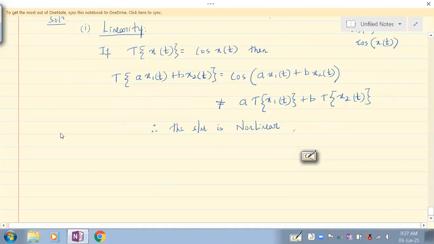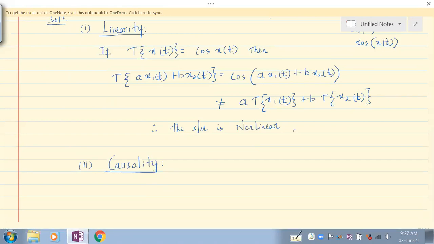Now let's move on with the second property. What is the second property that we consider every time? Causality, which decides whether the system is causal or not. When do you think a system is causal? A system is said to be causal if the system output depends on present or past or both values of input.